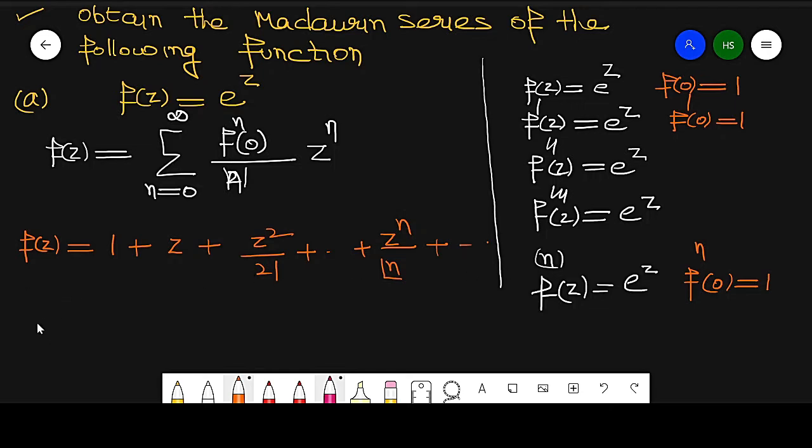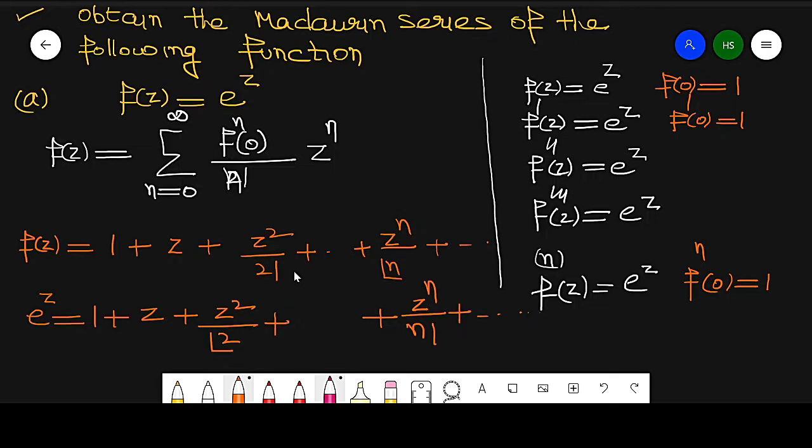So what is this? It is e raised to power z, which is equal to 1 plus z plus z square by 2 factorial plus so on, plus z raised to power n by n factorial, and so on up to infinity.